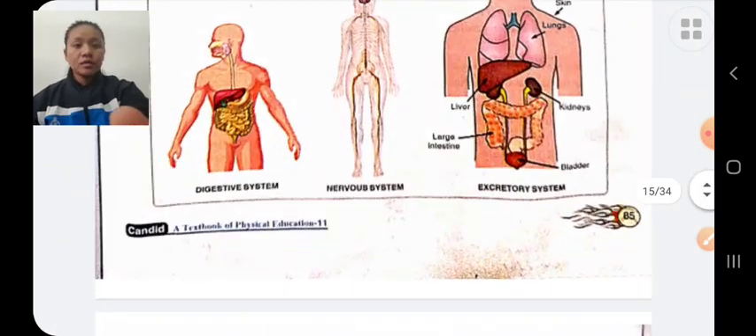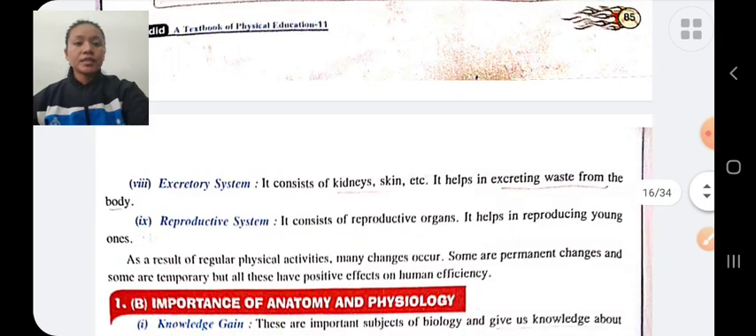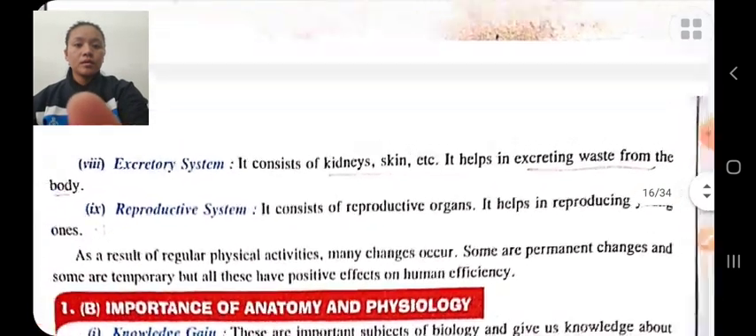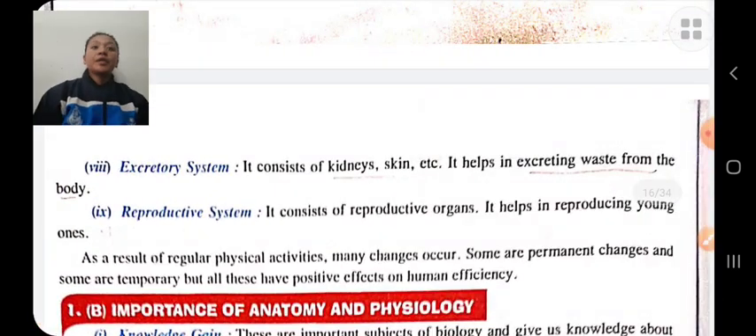Next is the excretory system. The excretory system helps in removing waste products from our body.